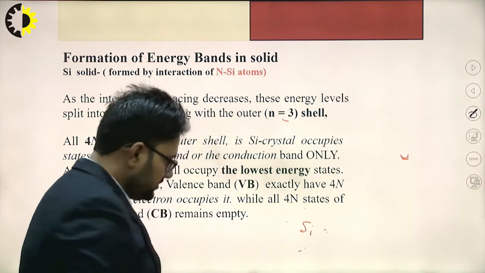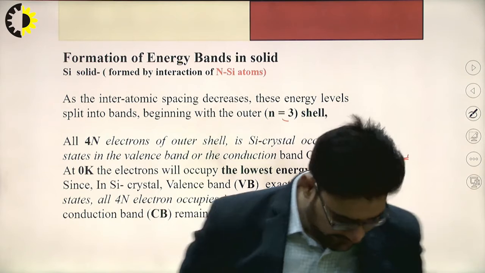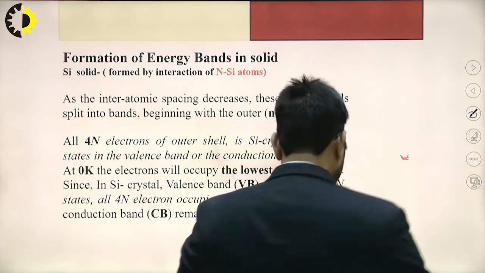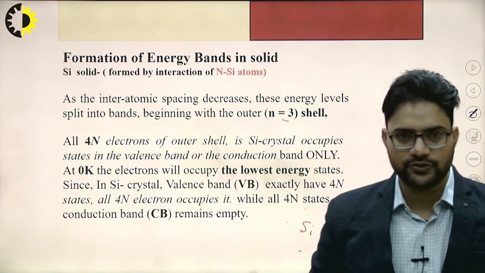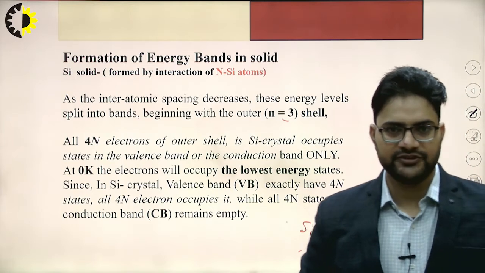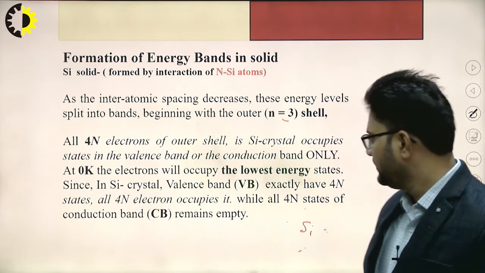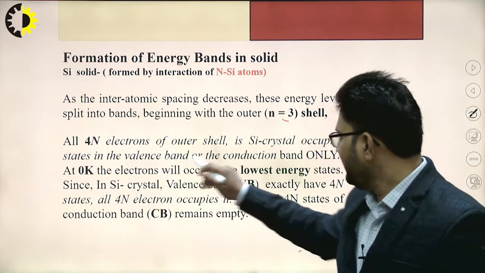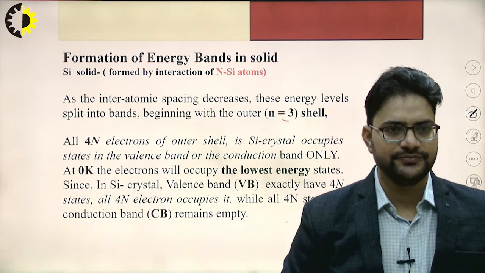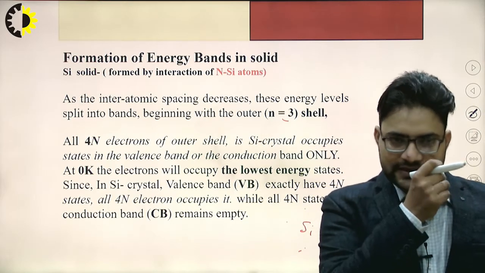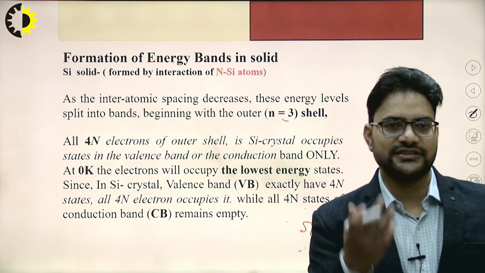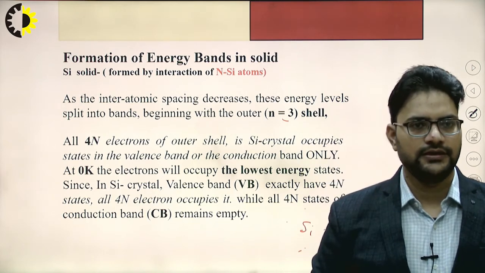Okay. So, these 4 electrons will once again be combining with the other atom to form the covalent bond, right. If I consider 0 degree Kelvin, the electrons will occupy the lowest energy state, right.